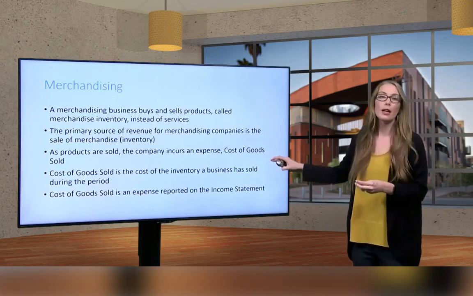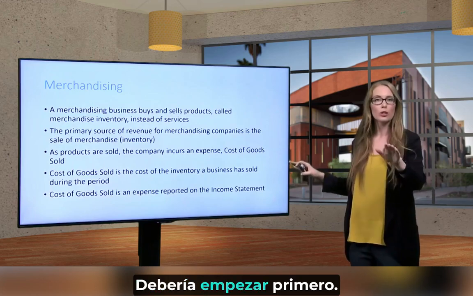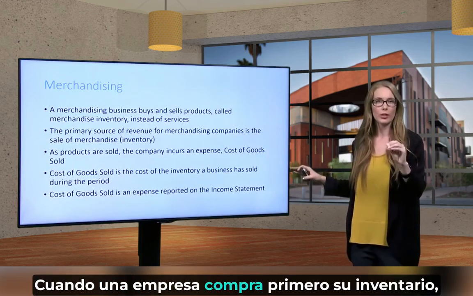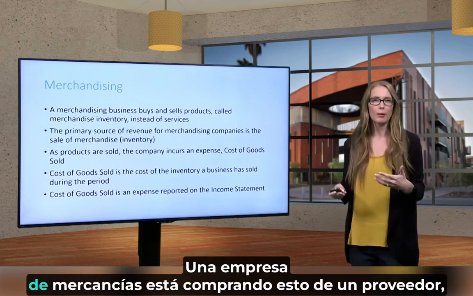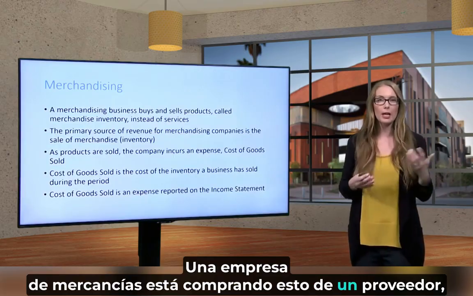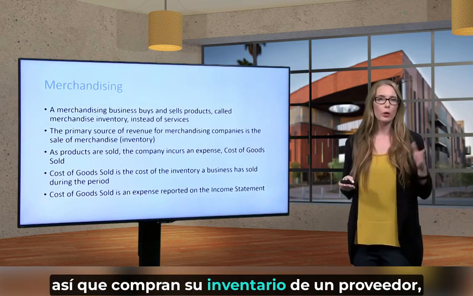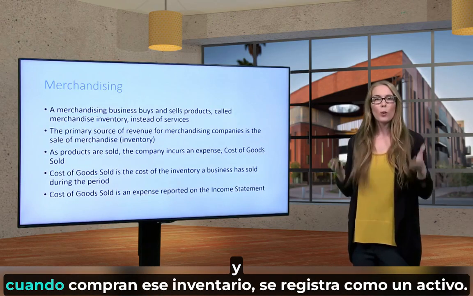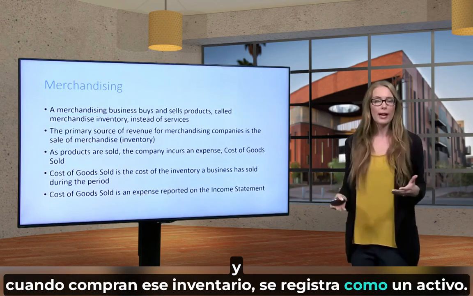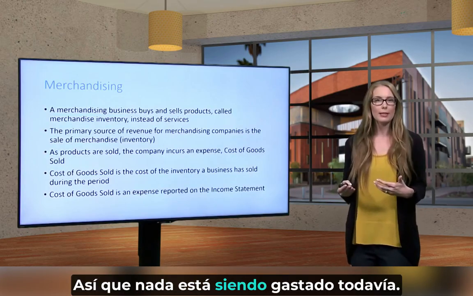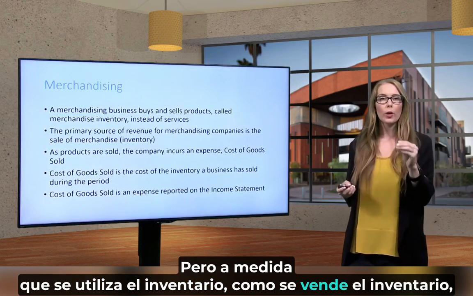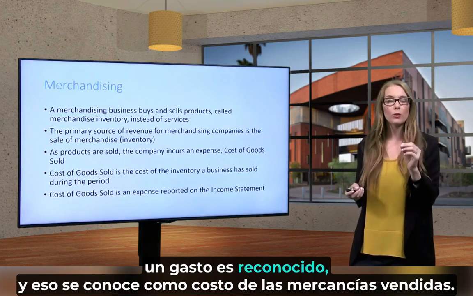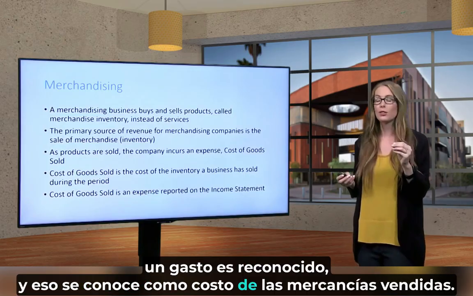When a company first buys their inventory, they're not making the product that they're going to sell. A merchandise company is purchasing this from a supplier. When they purchase that inventory, it's recorded as an asset, so nothing's being expensed yet. But as the inventory is used up, as the inventory is sold, an expense is recognized, and that's known as cost of goods sold.